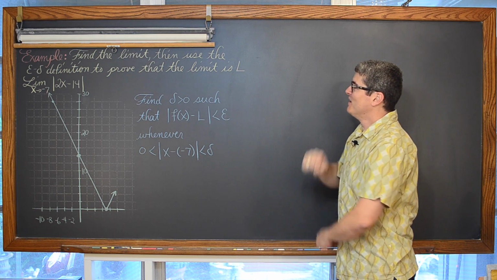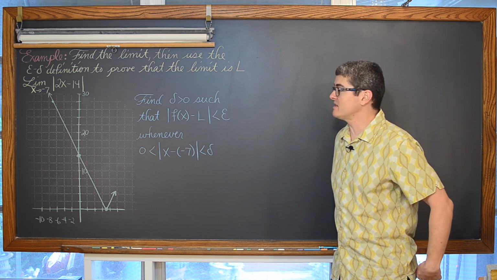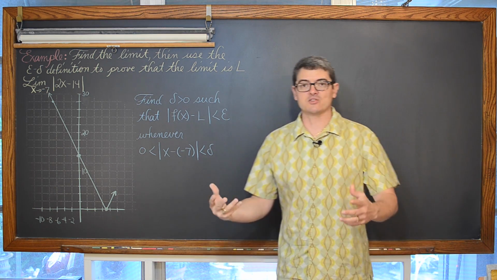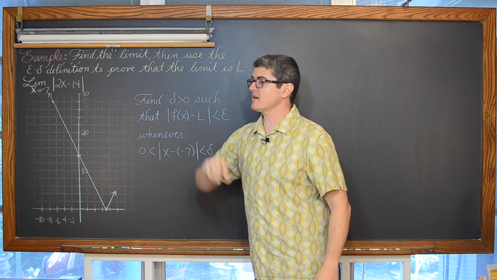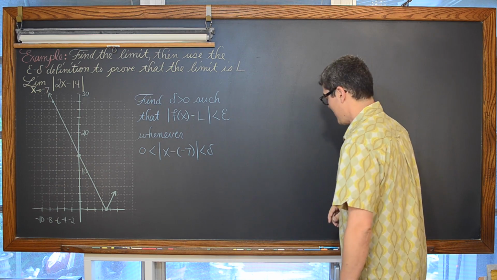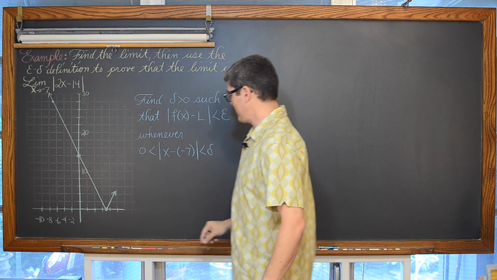Last example. Find the limit, then use the epsilon delta definition to prove that the limit is actually L. This time we have an absolute value function. We're going to find the limit as x approaches -7 of the absolute value of 2x minus 14.